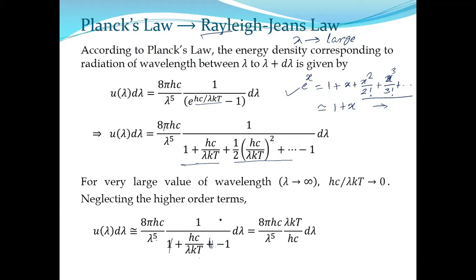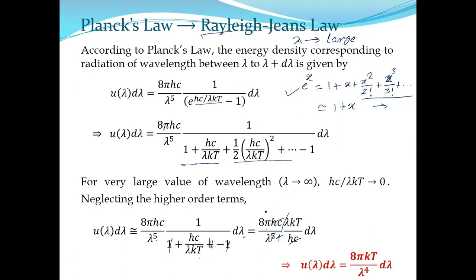Now this one cancels out, leaving behind only hc by lambda kt. So 8 pi hc by lambda to the power 5, into lambda kt by hc d lambda. Again hc cancels out, and lambda to the power 4 remains. So we have only 8 pi kt by lambda to the power 4 d lambda. So this is the